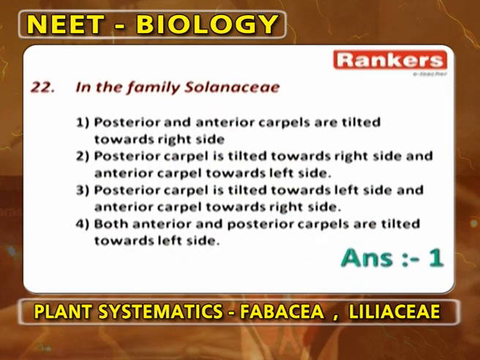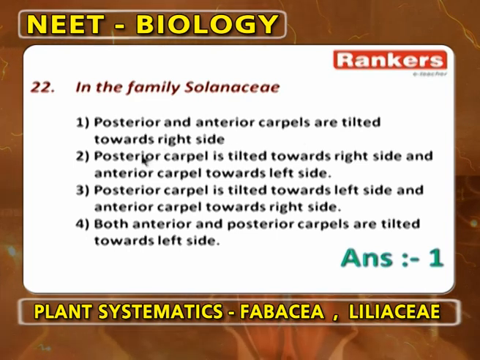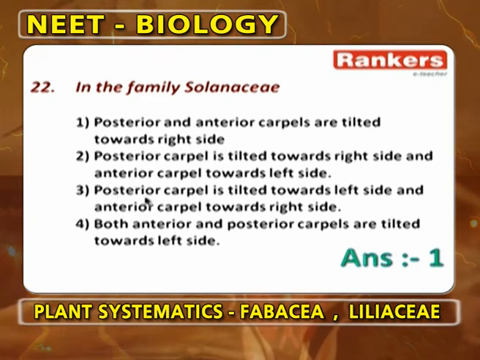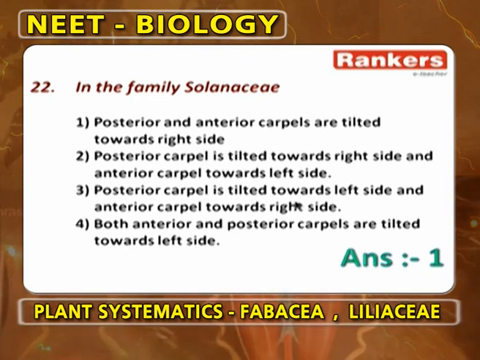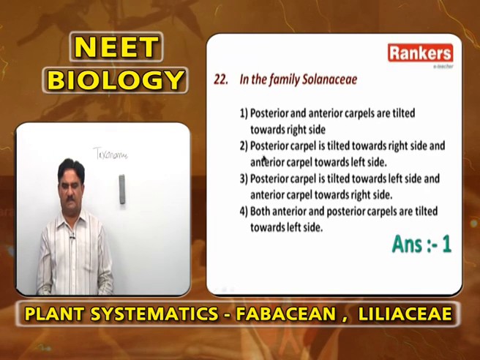Now, in the family of Solanaceae, posterior and anterior carpels both tilted towards the right side is wrong. Posterior carpel is tilted towards the right side and anterior carpel tilted towards the left side is correct. So the answer is 2. Posterior carpel to the left side is wrong. Both anterior and posterior tilted to the left is wrong. So here the answer is not 1, it is 2.